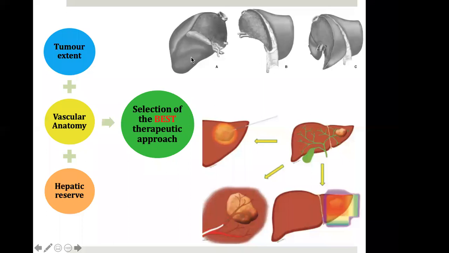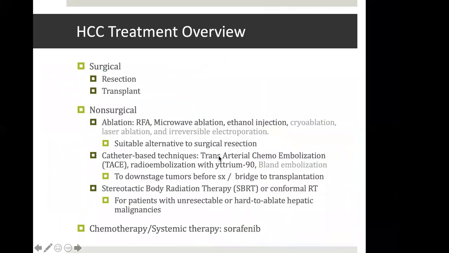The ideal approach is surgery if it is possible. If not possible, then the patient can be offered ablation, catheter embolization, or radiation treatment. So surgery gives the best overall survival. It may be resection or transplant. The non-surgical options in ablation, the common options are RFA, microwave ablation, and ethanol injection. These are also done with a curative intent, and they are a suitable alternative to surgical resection whenever it is selected properly.